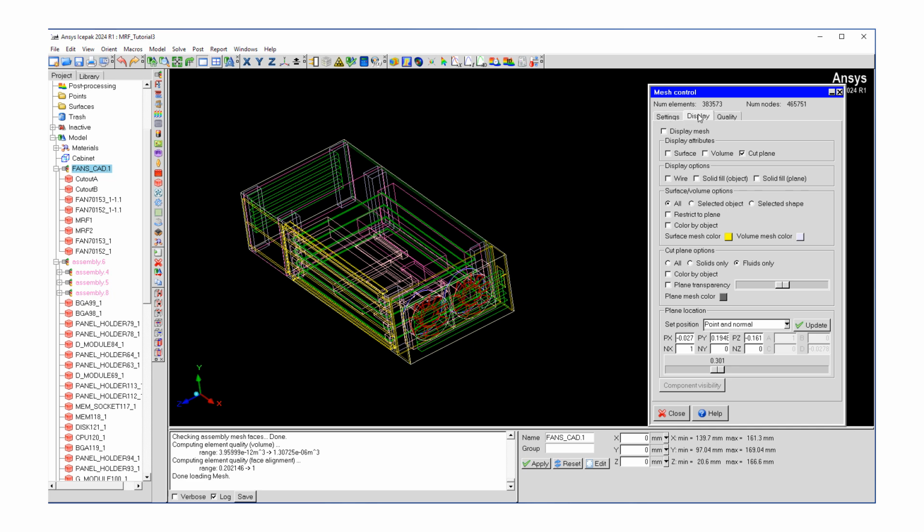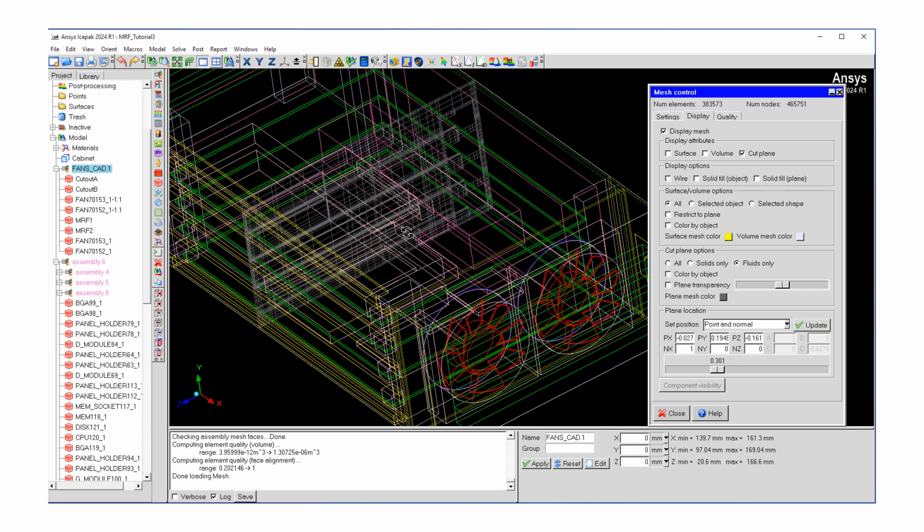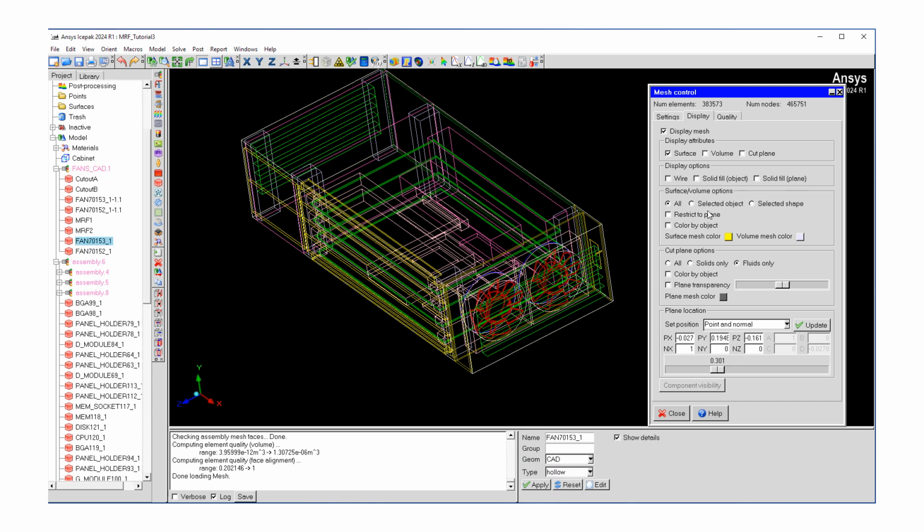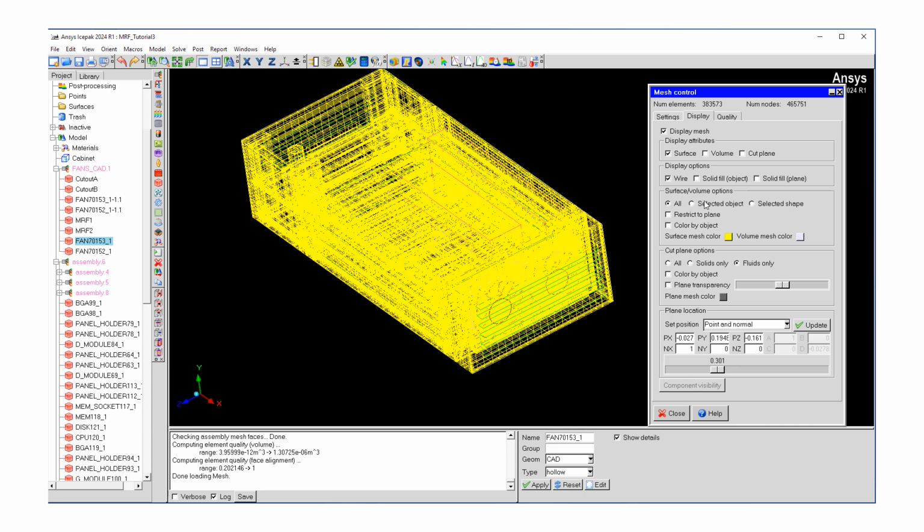So let's go to the display tab, turn on display mesh. Right now it shows the mesh on a cut plane, but in this particular case I'm more interested in the fan surface. So I'm going to click on surface. Let's pick this and let's say wire.